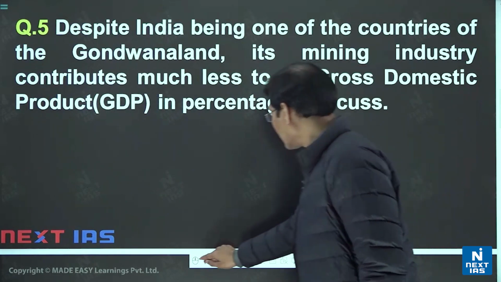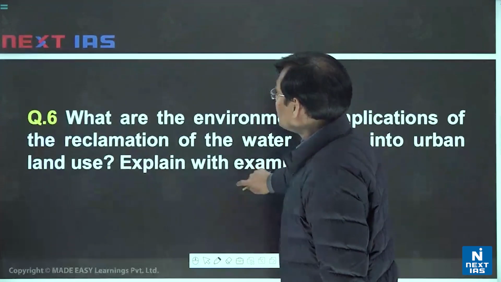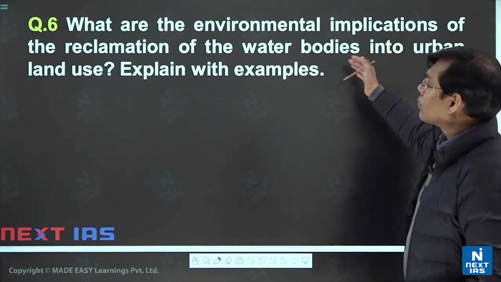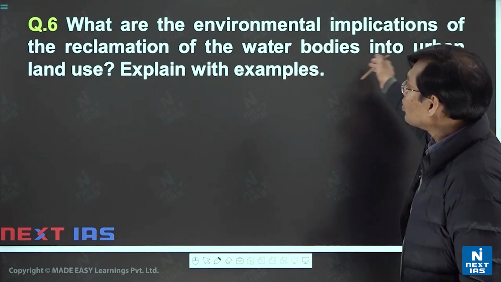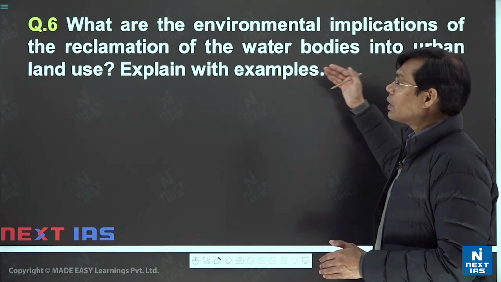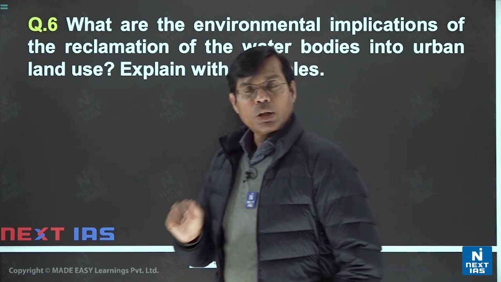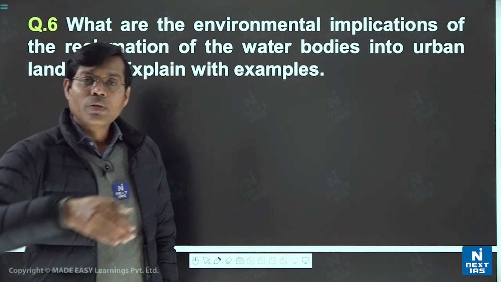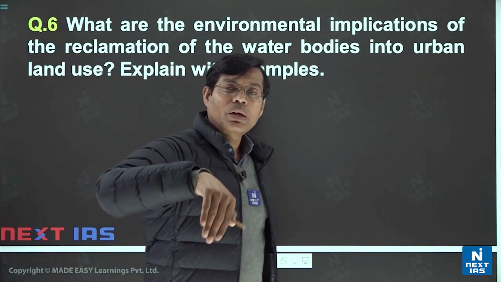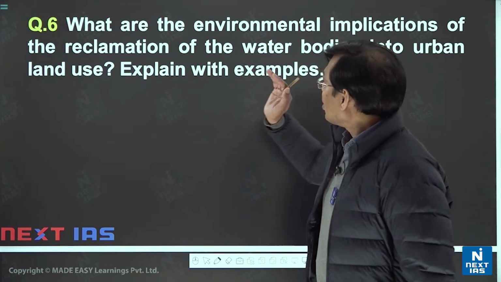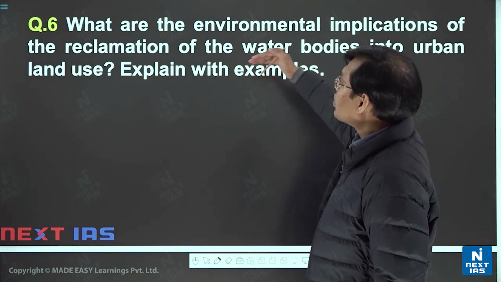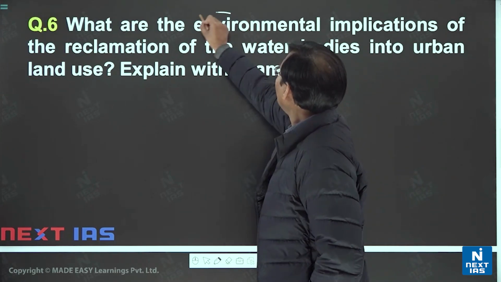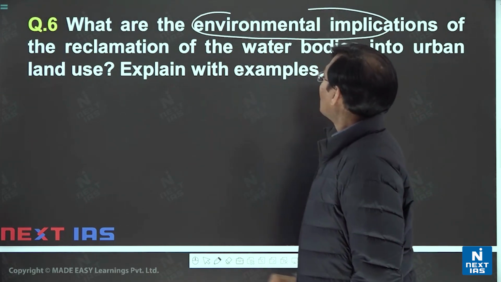In the second question, question number 6: what are the environmental implications of the reclamation of the water bodies into urban land use? Explain with the example. This question is on the expected line. So many questions in the past we have seen from the urban situation, urban flood, and in the same way we have to think about the environmental implication.